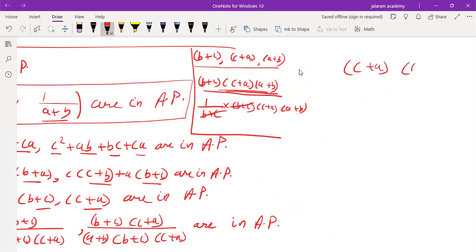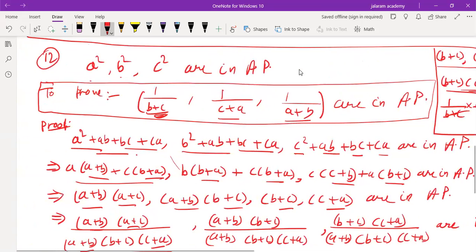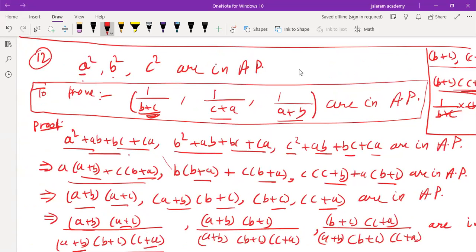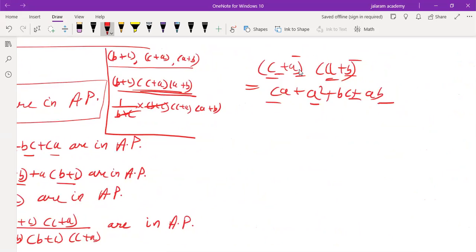So it is c plus a into a plus b. Now open the bracket: ca plus a square plus bc plus ab. Now a square we already have as the first given term, and the other three terms are ab plus bc plus ac.